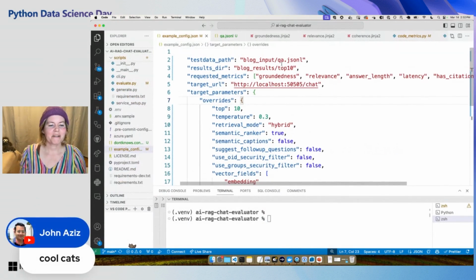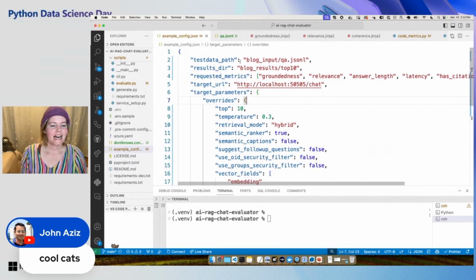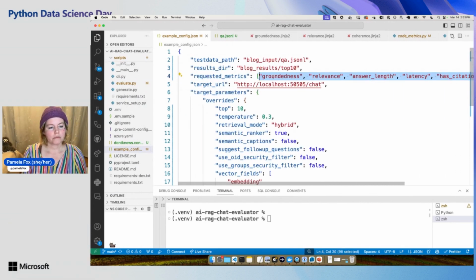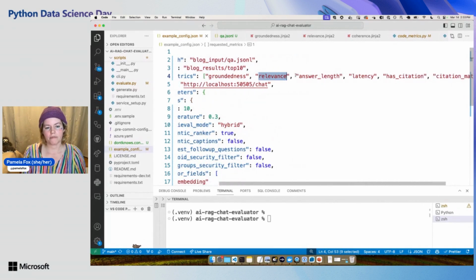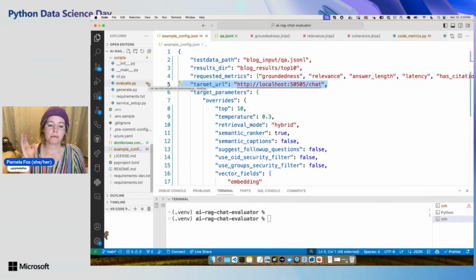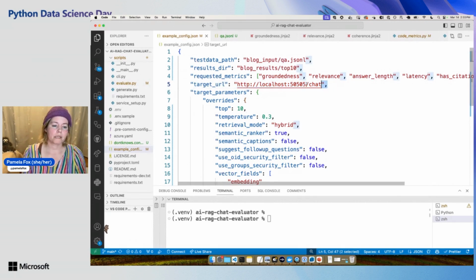All right, so we get that, and then we actually run the evaluate thing with a config. So here's my configuration. What I do is say, okay, this is where you're going to get that ground truth data from. Here's where you're going to store it. Here are the metrics you're going to measure. So I don't always measure every metric, especially the GPT ones, because they take more time. So here I'm doing groundedness, relevance, and then the rest of these are pretty fast because they're just code metrics. Here's where the app is. So this could be running locally. This could be on a deployed endpoint. Here I'm using a local one.